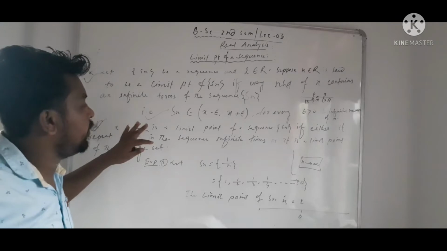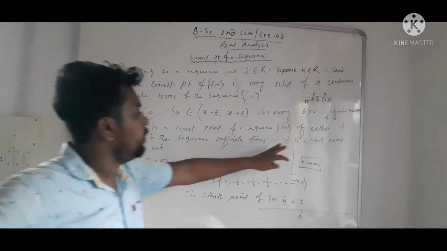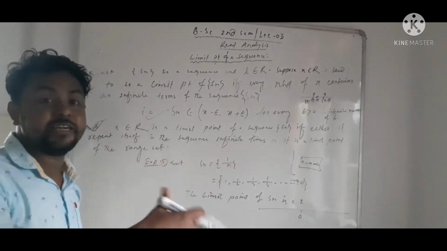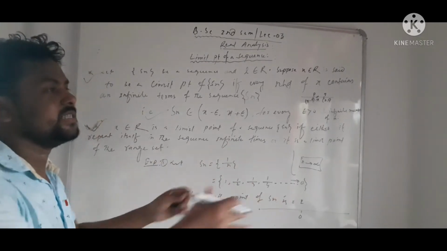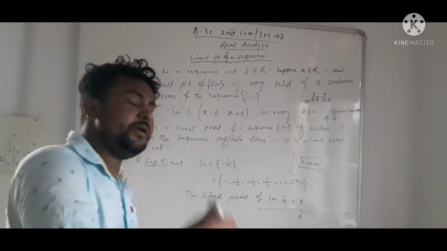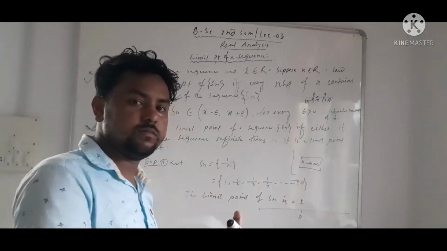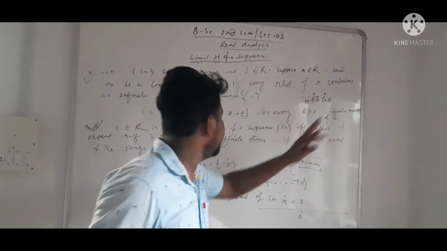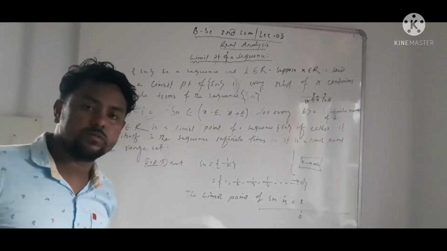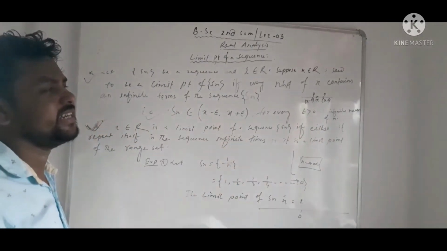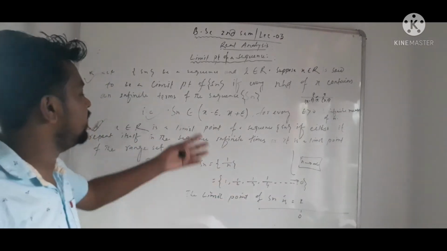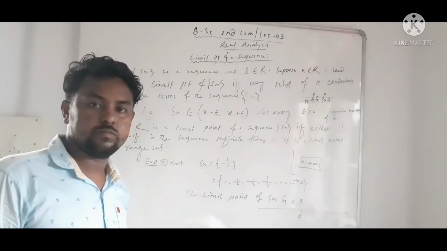X को limit point कह सकते हैं if either it repeats itself in the sequence infinite times. अगर किसी sequence का term repeat होते रहते हैं infinitely, और it is a limit point of the range set. अगर किसी range set का एक limit point है, तो this limit point is also the limit point of the sequence. ठीक है.